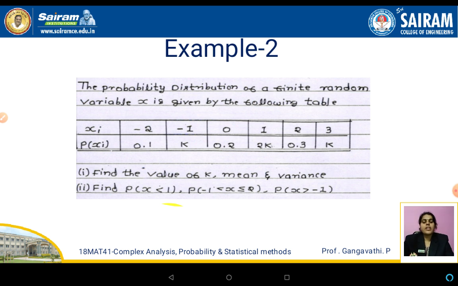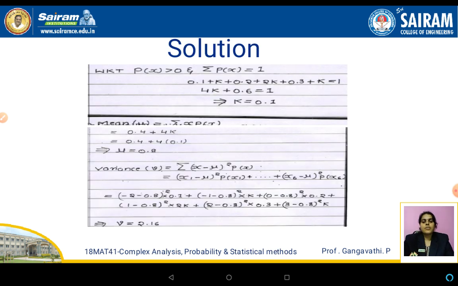Understand the question here: for all the values of x where x is less than 1, and when x lies between minus 1 and 2, and x is greater than minus 1. Try to understand these so that we can get into the solution now. We know that p of x should be greater than 0. In the definition of a probability function, we observed that p of x values must be positive.